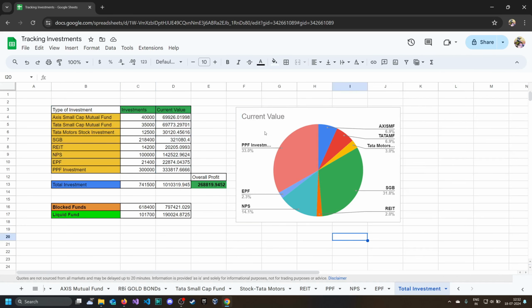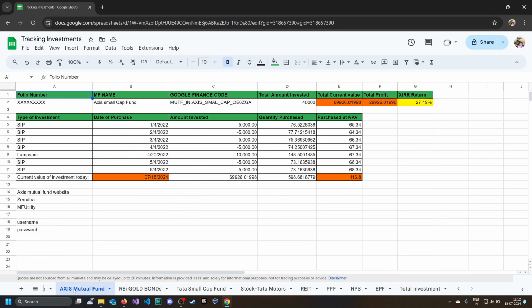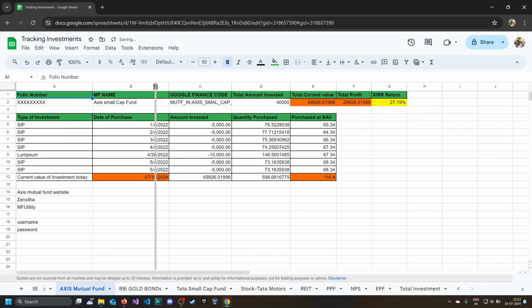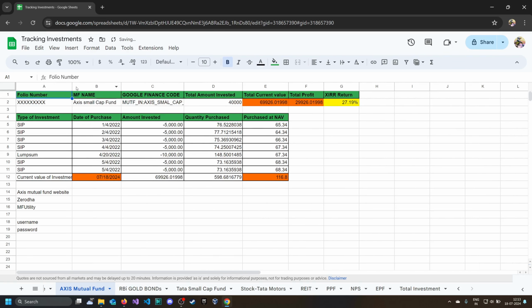So this is how you can add a pie chart to your total investment sheet. Also, let's add a graph. So for the graph, I am using Access Mutual Fund. So we need 2 columns. Just make some room for 2 columns. So here are 2 columns.